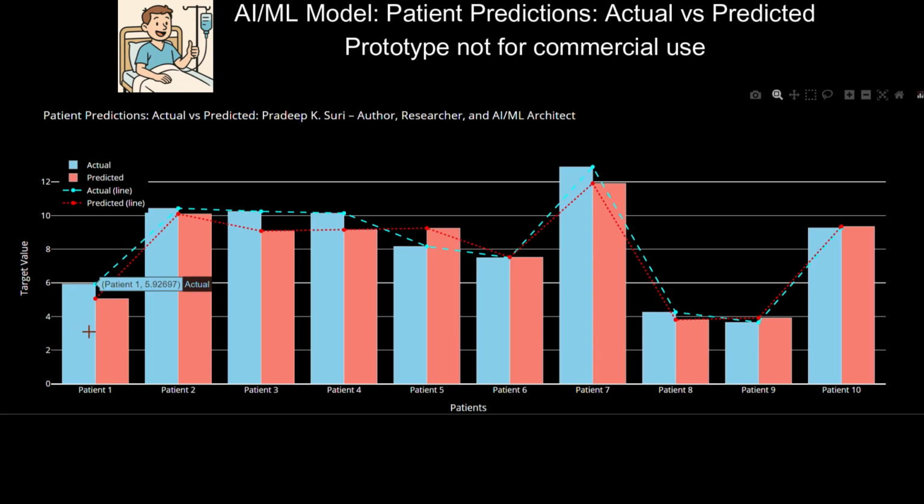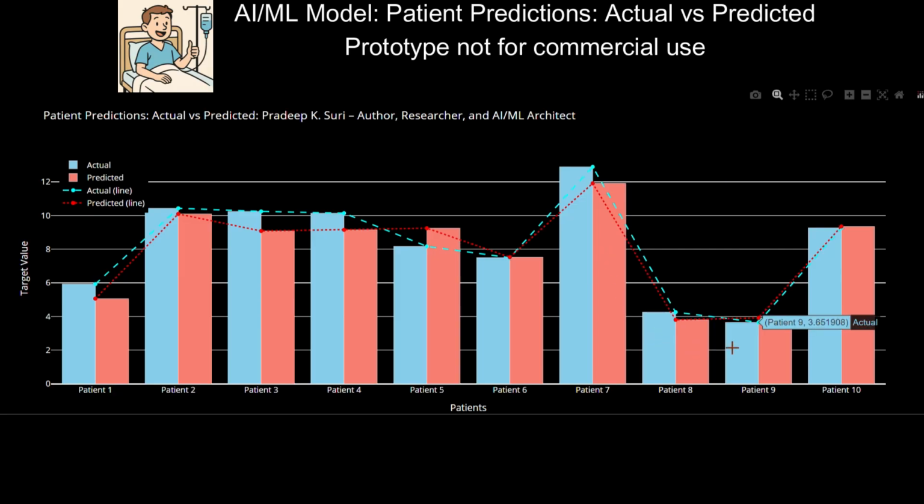Patient's point of view. 1. Transparency. Patients see that AI predictions are being compared with actual outcomes. This builds trust and promotes transparency. 2. Informed decision-making. When doctors explain the model's performance to patients using such visuals, patients feel more involved and confident in their treatment path.